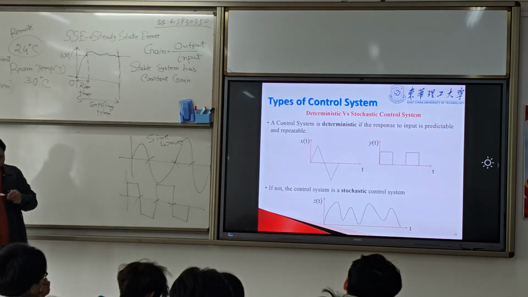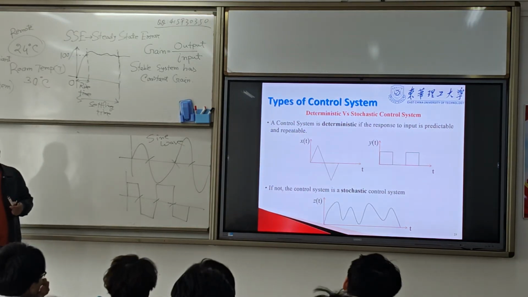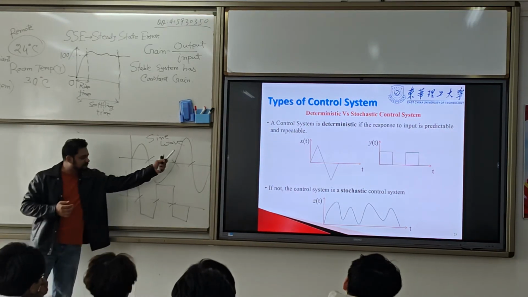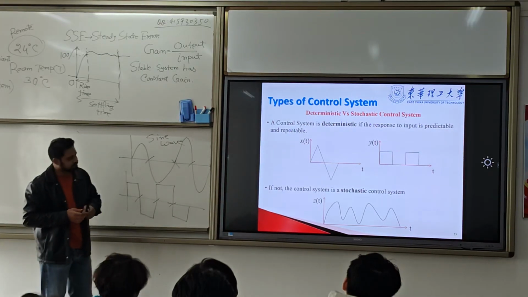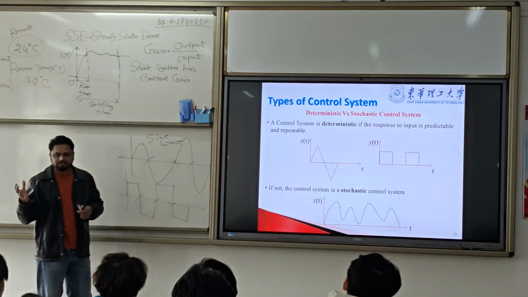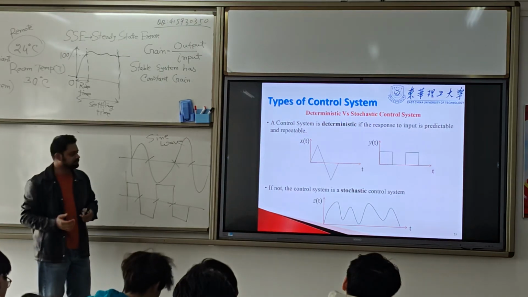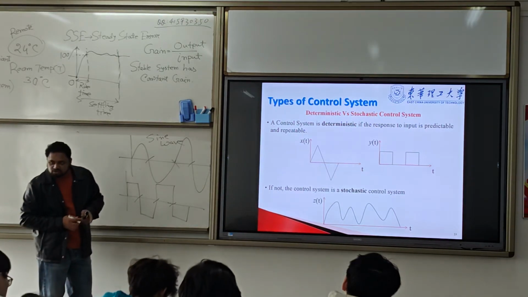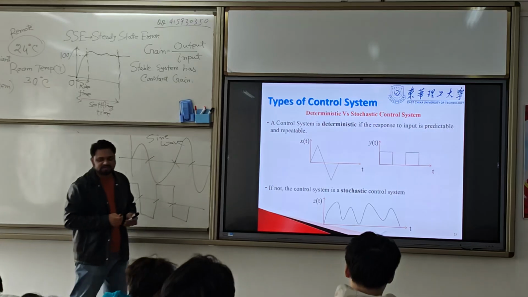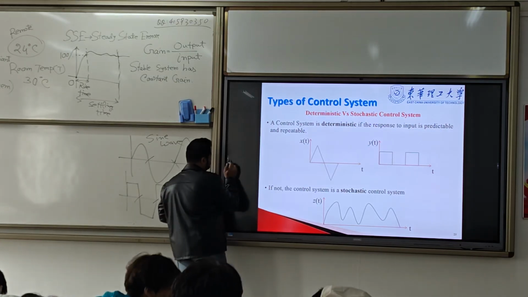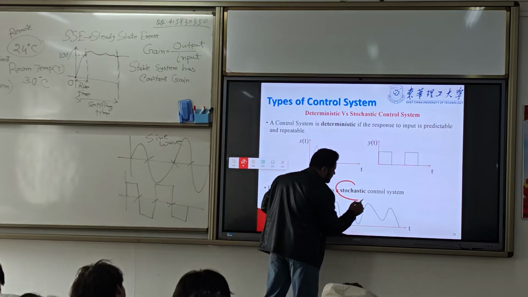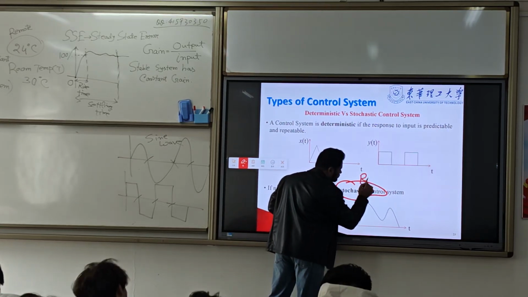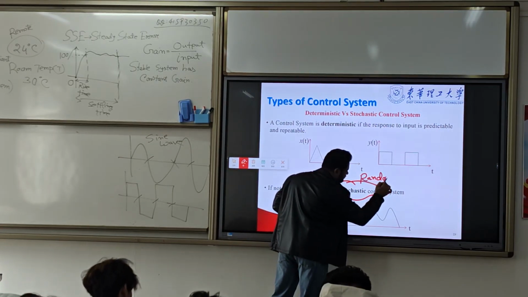While you have a system that is repeatable, that is called deterministic. Repeatable system, repeated all the time. If it is not, then we call it stochastic system. A stochastic system mostly we call a random system. Stochastic means random system.